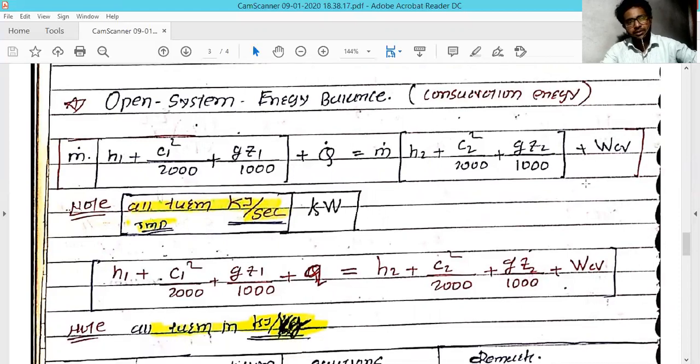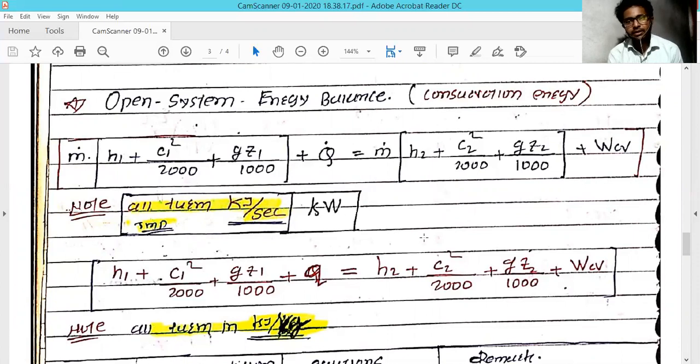If you divide by the mass flow rate throughout the system, the equation turns out to be q equals h2 minus h1 plus c2 squared minus c1 squared divided by 2000 plus g times z divided by 1000.